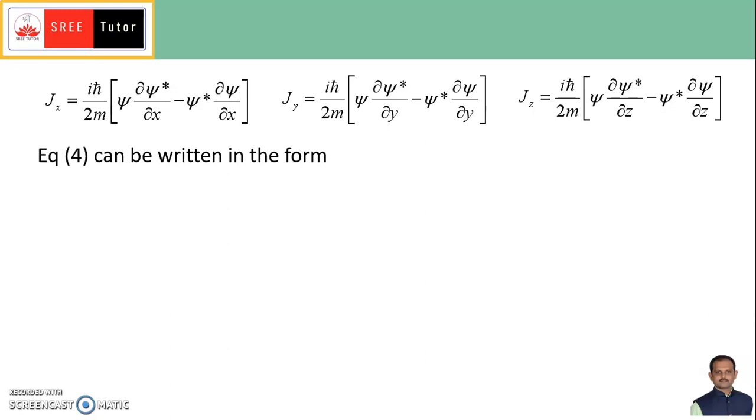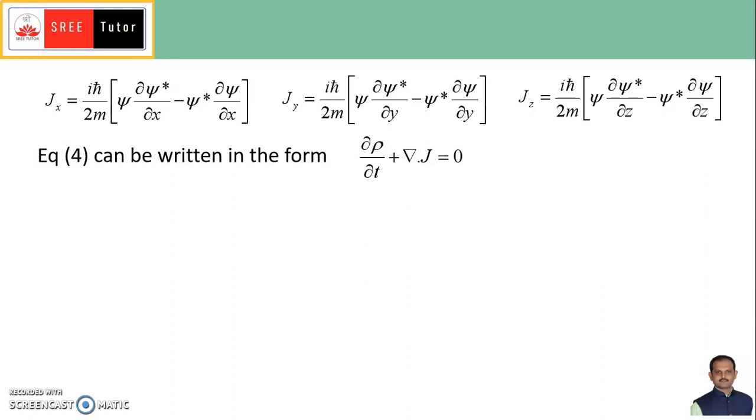Now equation 4 can also be written in the form ∂rho by ∂t plus divergence of J is equal to 0, because equation 4 is ∂Jx by ∂x plus ∂Jy by ∂y plus ∂Jz by ∂z. So that is the divergence of J, where J is the current density and J is equal to Jx i plus Jy j plus Jz k, where Jx, Jy and Jz are the components of the vector J. Current density is a vector.